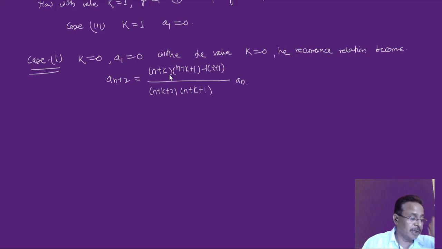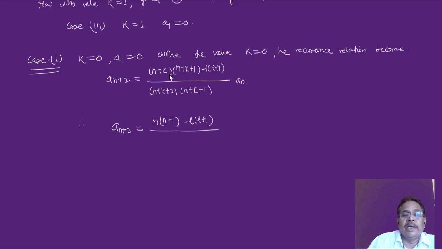This is my recurrence relation. Now when I put k equal to 0, a(n+2) is equal to n(n+1) minus l(l+1), divided by (n+2)(n+1), into an.